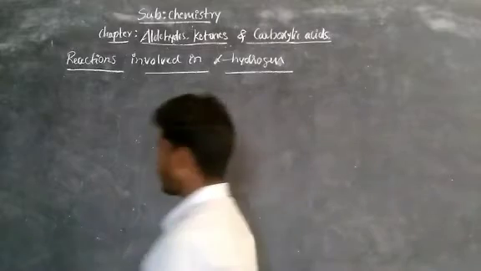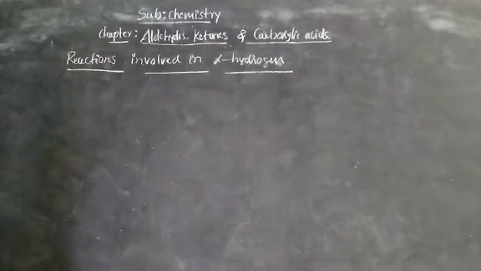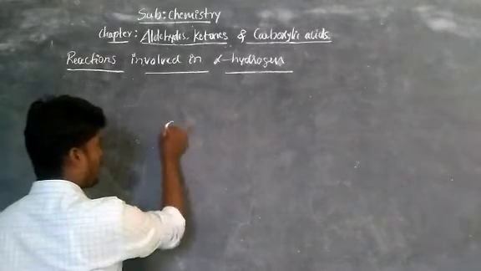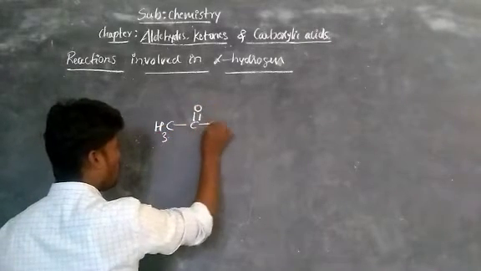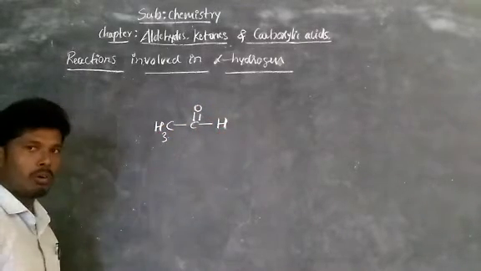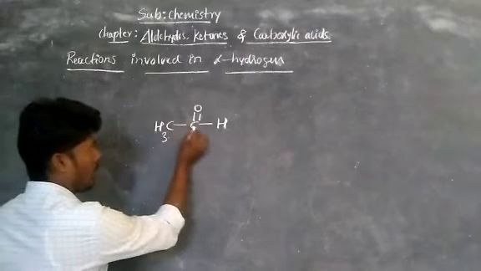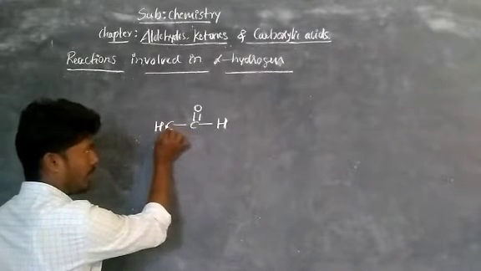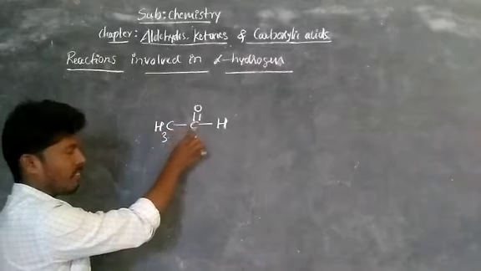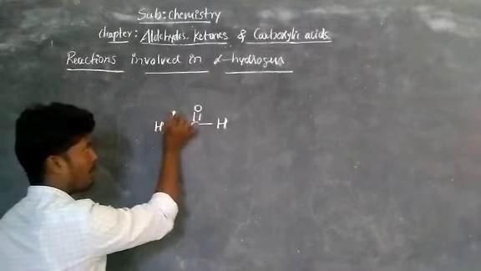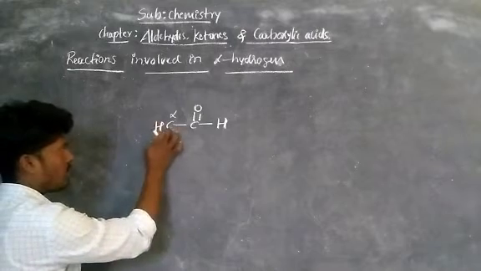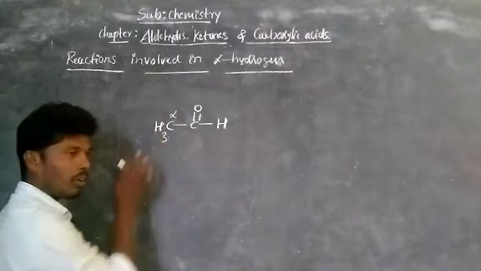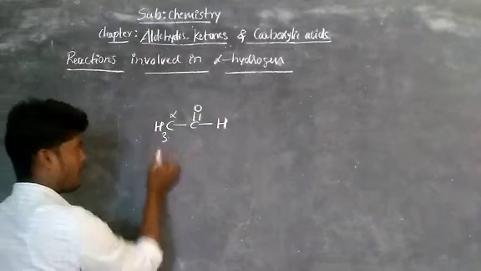For example, take the aldehydes and ketones. The aldehyde example is acetaldehyde, CH3, C double bond O, bond H. This is acetaldehyde, right? The first carbon after the carbonyl carbon we call the alpha carbon. And the hydrogens on the alpha carbon we call alpha hydrogens. This can be written like that.